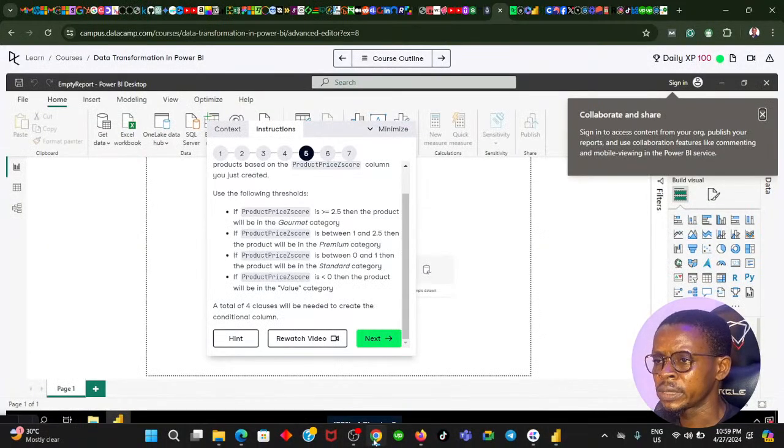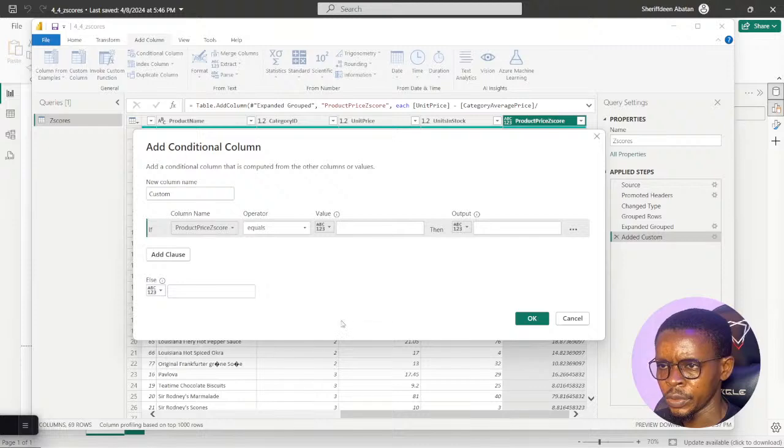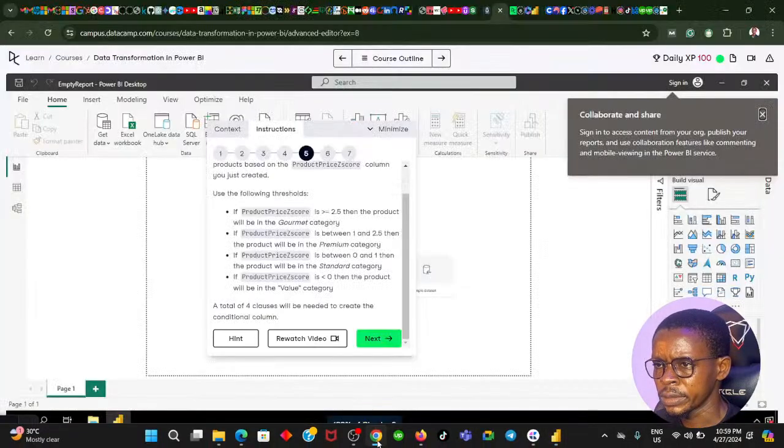They say if product price is greater than or equal to 2.5, if product price, where's product price? Is it product z score price? Yes.